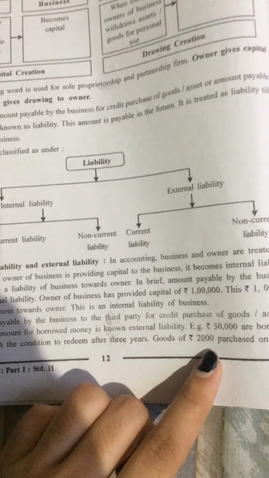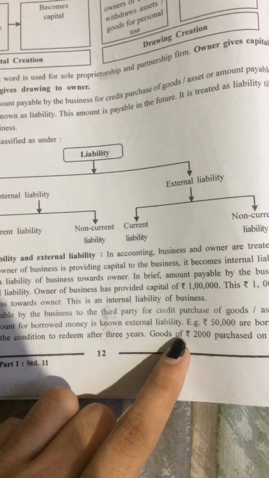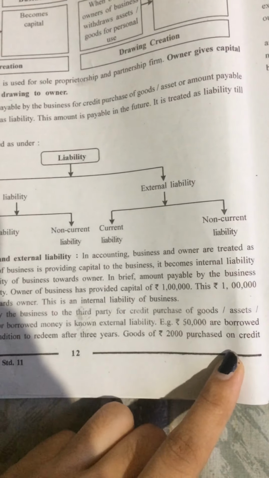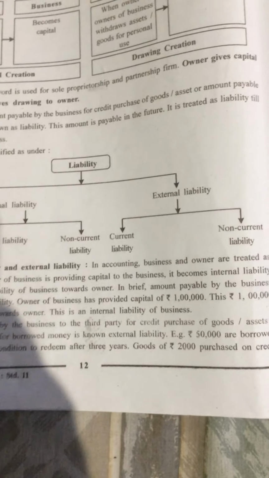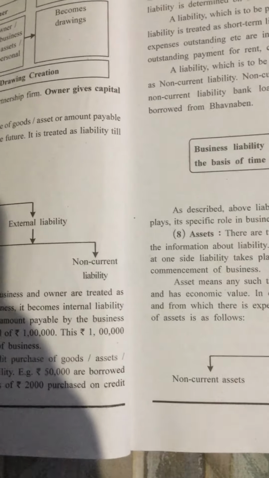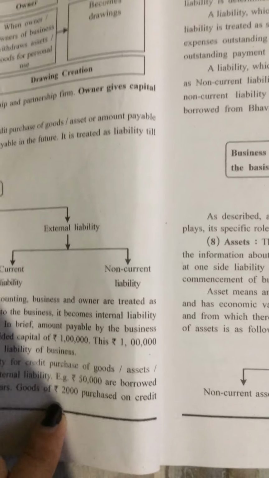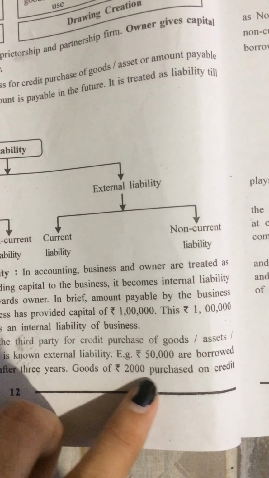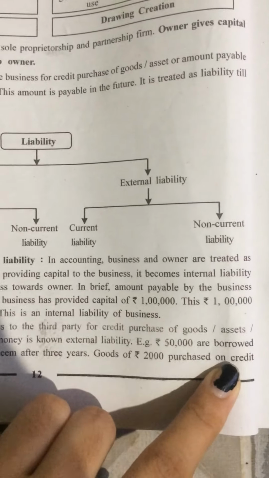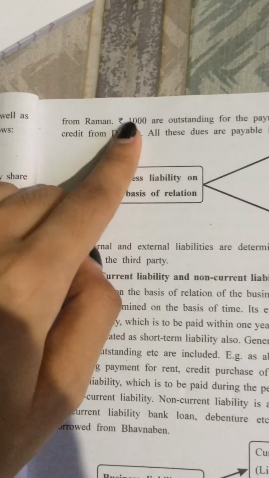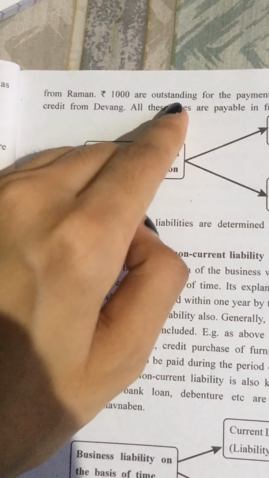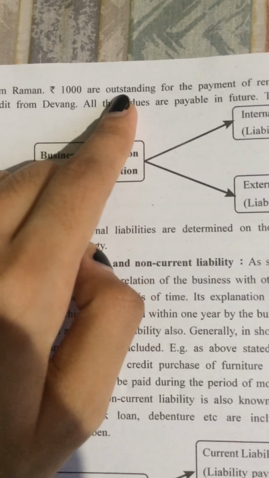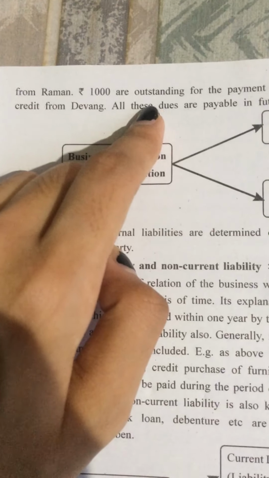Now another example is goods of rupees 2,000 purchased on credit from Raman. If the business purchased 2,000 rupees of goods on credit from Raman. Another example is rupees 10,000 outstanding. Outstanding means that the business has not yet paid that money.